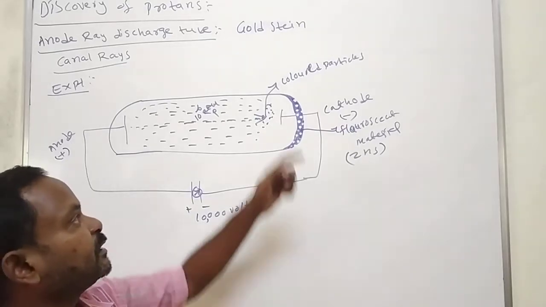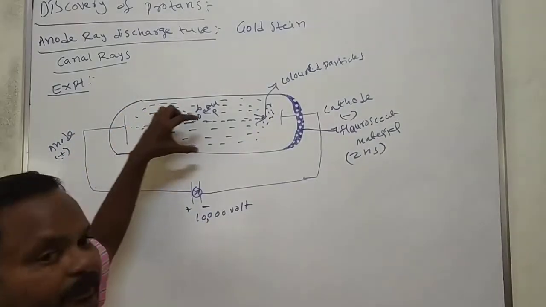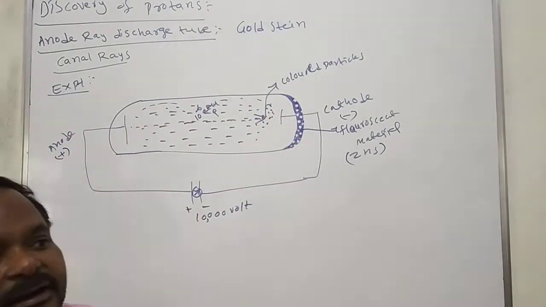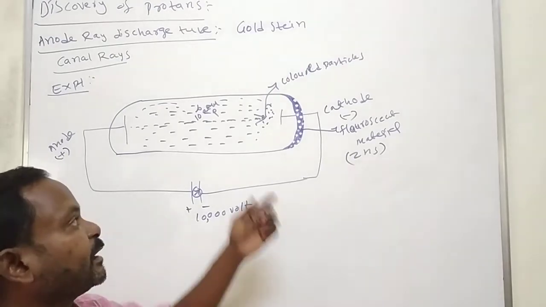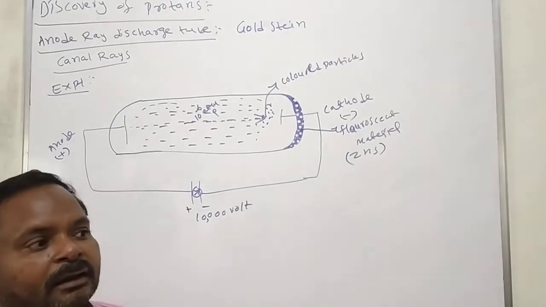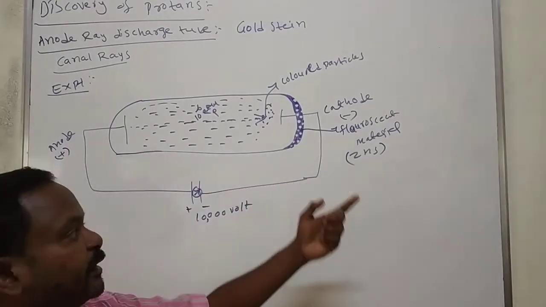On one side we observe the colored particles. Goldstein observed the movement of colored particles from positive to negative.